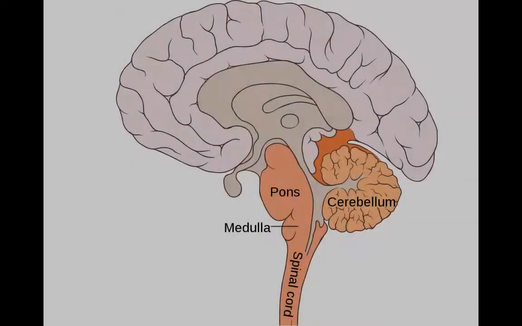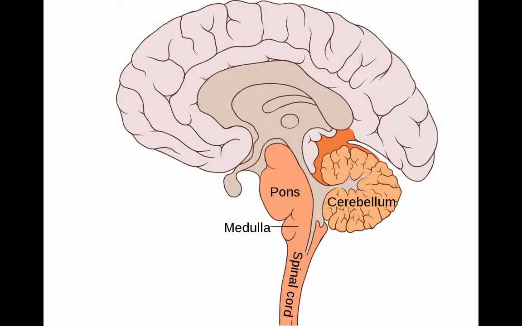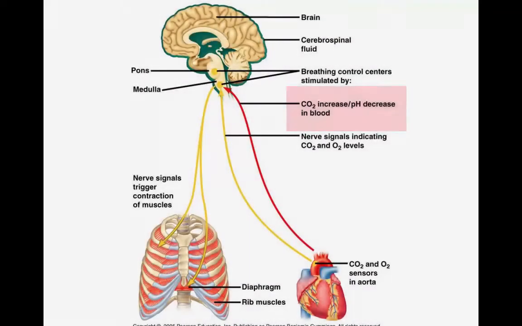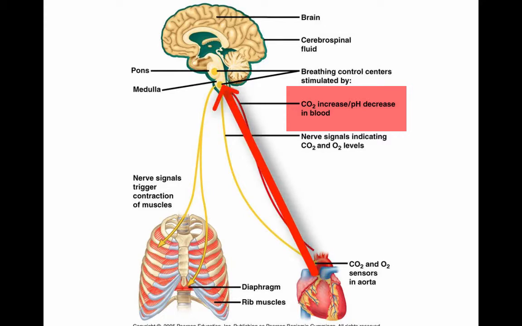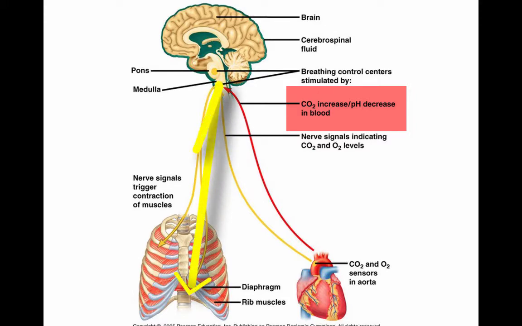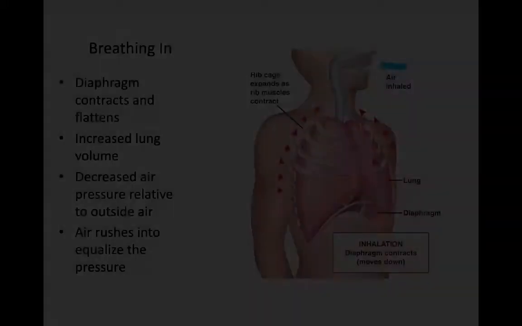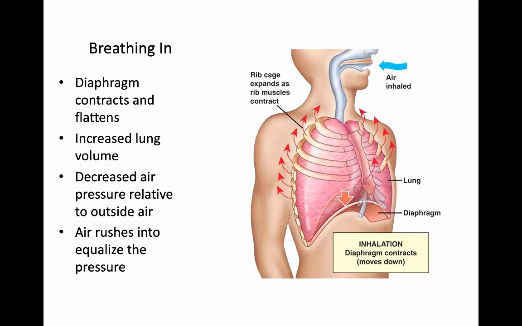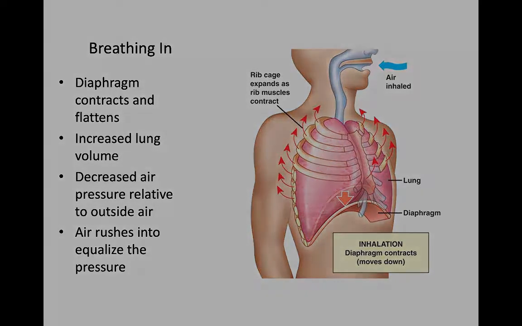volume. The control of breathing principally is centered in a portion of the brain called the medulla oblongata and the pons. The concentration of carbon dioxide and hydrogen ions, that is low pH, of the blood that arrives at the medulla oblongata is detected by chemoreceptors there. If the level of these two toxins rises, then the medulla oblongata will send nervous impulses to the diaphragm and to the intercostal muscles to contract, which in turn will increase the rate and the depth of breath, helping to blow out the toxic CO2 while bringing in oxygen.